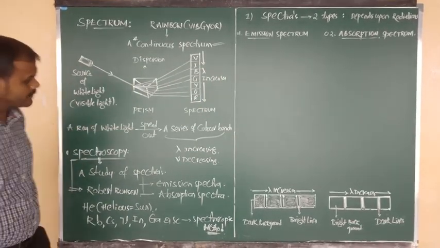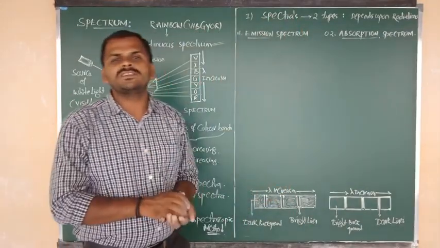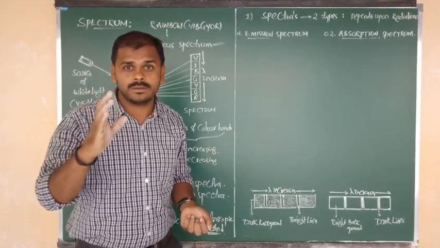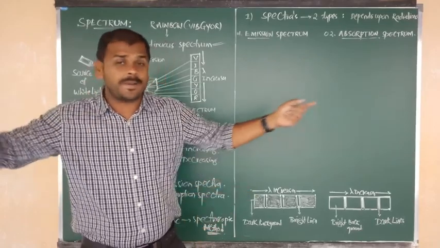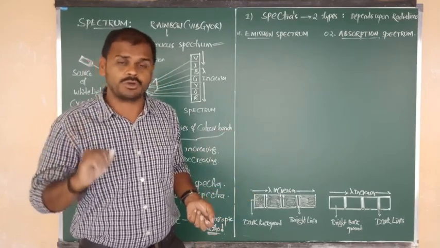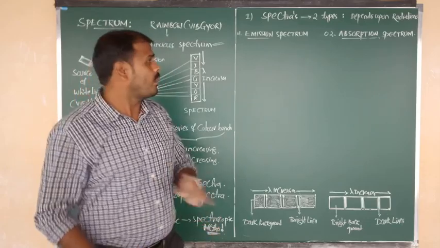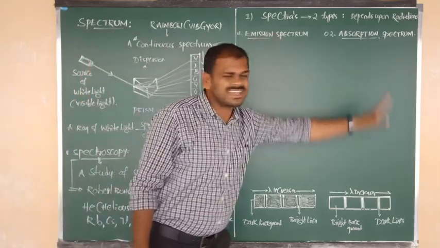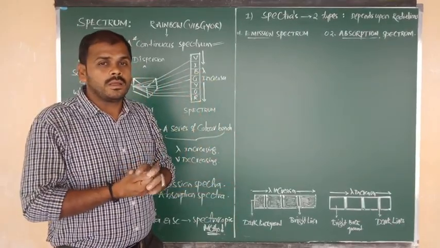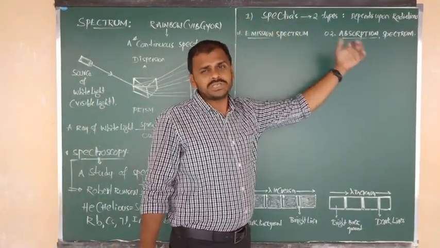Good. Now I want to discuss the classification of spectra or spectrums. Of course, many types of spectra are available, Nana. You can use any one word as you wish, no problem. But our main focus should be on only two types of spectra: one is emission spectra, and the other is absorption spectra. Mainly only two types. So this is the classification of the spectra.